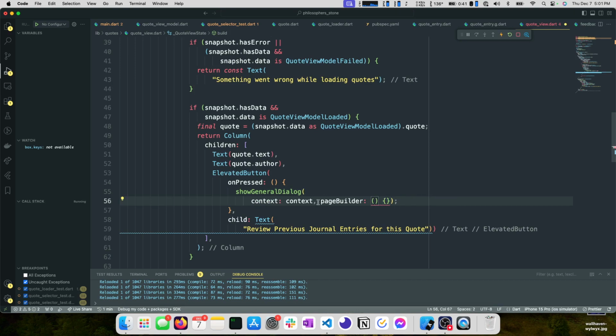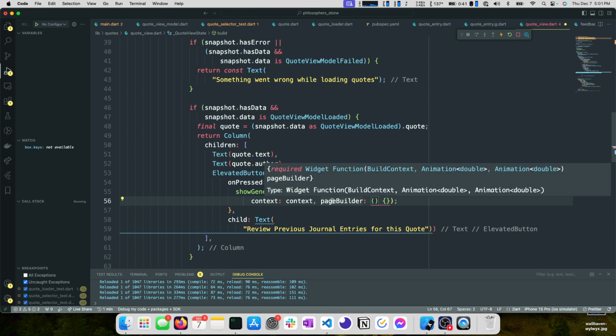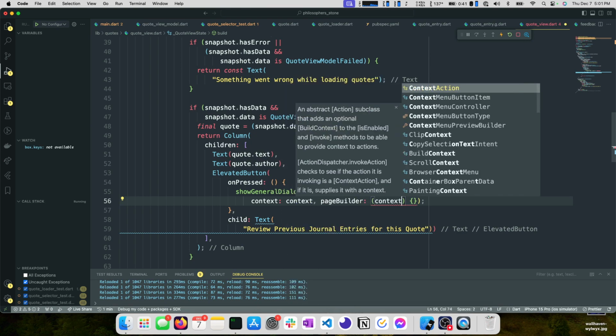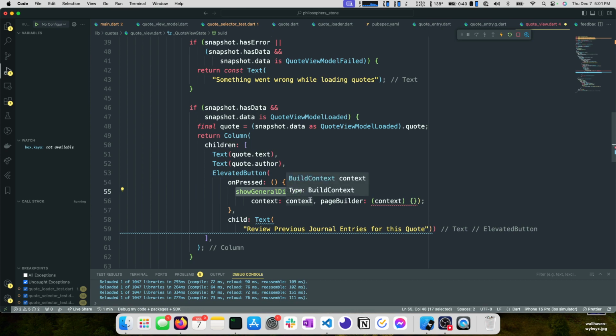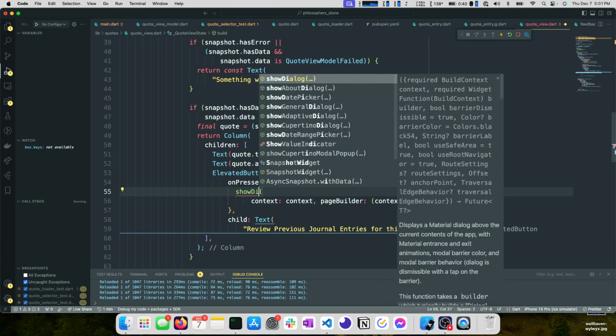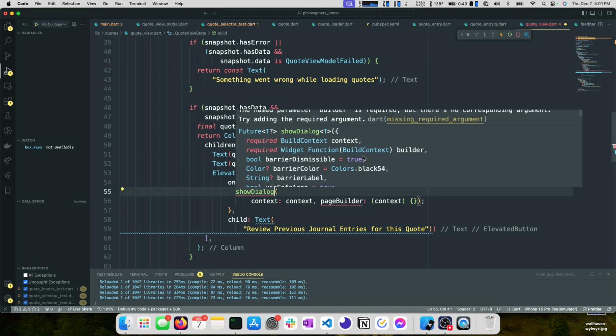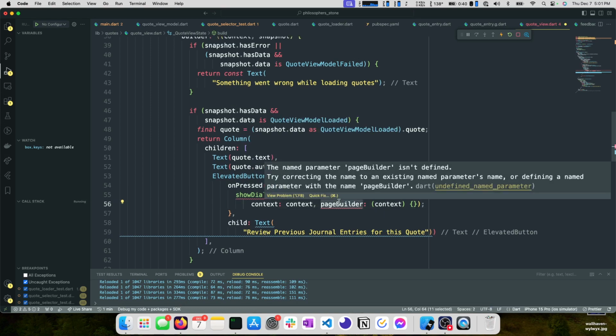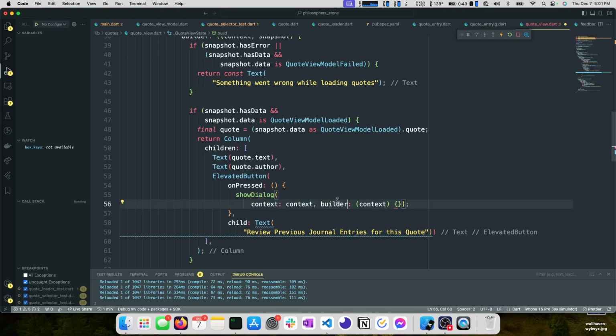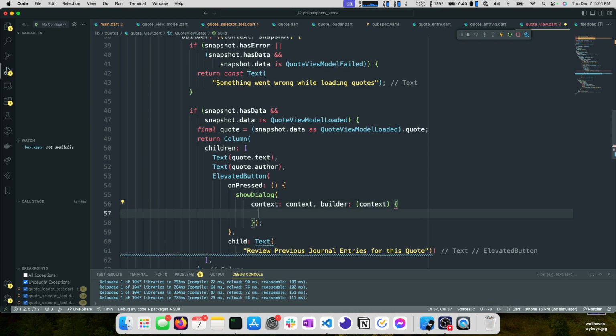One thing we need to be aware of, this page builder takes in arguments, it takes in a context and some animation values. I don't really care to animate them, so maybe we just do show dialog instead. And this one's a little different. It takes in a builder with a build context. So let's do that instead. This seems a little simpler and we don't have to worry about animating it. I also don't necessarily want to change the animation, so we can just use what we have.